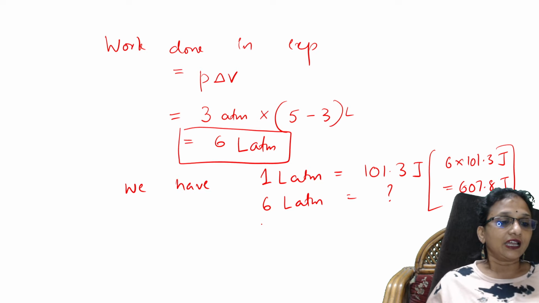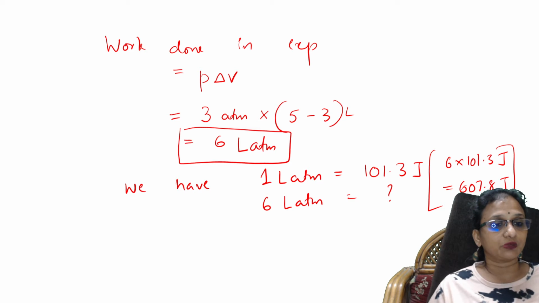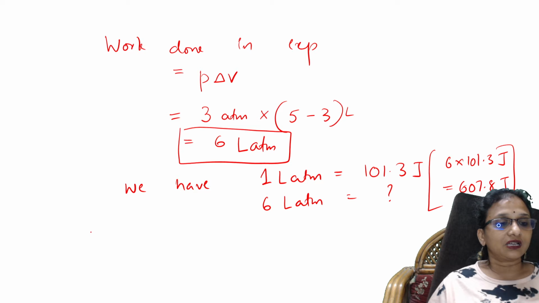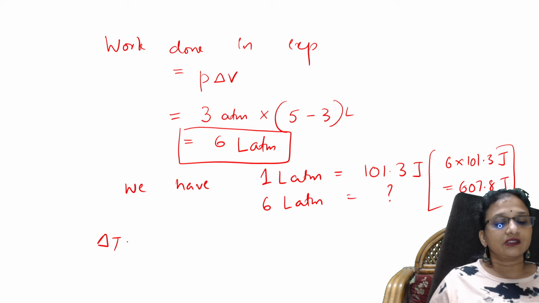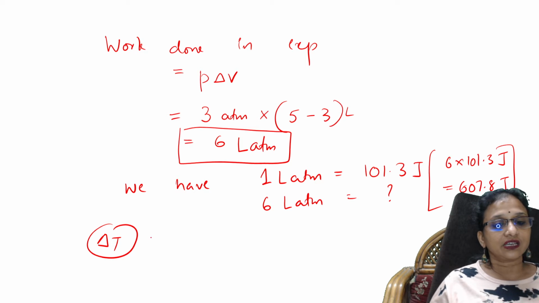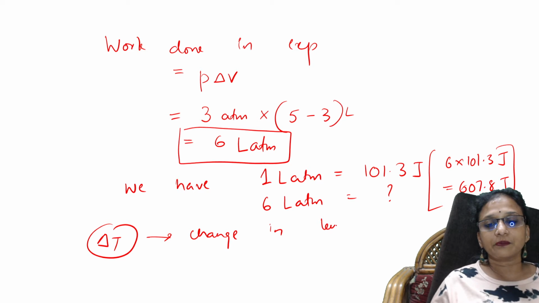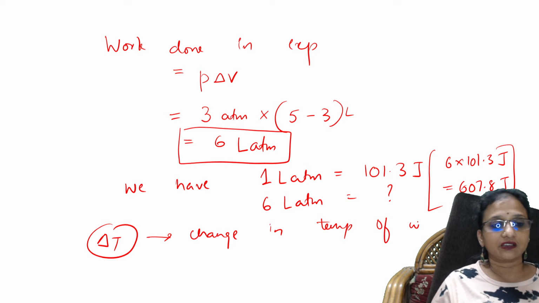Now, I have to find TF, students. Now remember, there is one formula. First of all, let us assume temperature change. Let us make delta T. Let this be the change in temperature of water. Done, I have taken this.